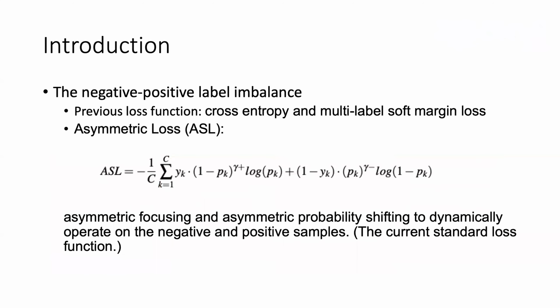On the label imbalance issue, people propose loss functions such as asymmetric loss to overcome it. ASL adopts asymmetric focusing and asymmetric probability shifting to dynamically operate on negative and positive samples. Compared to previous loss functions of multi-label classification, such as cross-entropy and multi-label soft margin loss, ASL shows tremendous improvement in performance and becomes the current standard loss function in the multi-label classification task. In our work, we adopt ASL as a loss function as well.